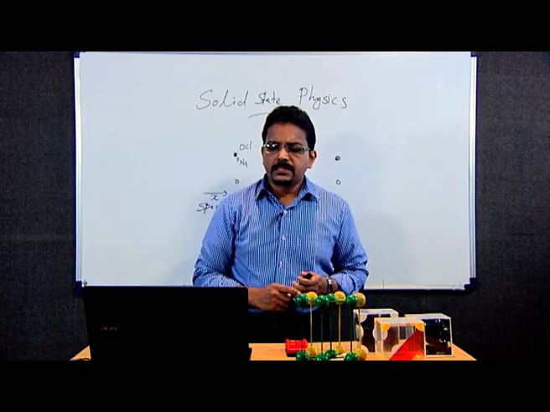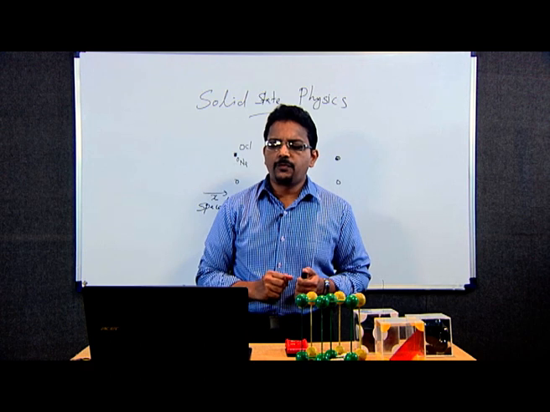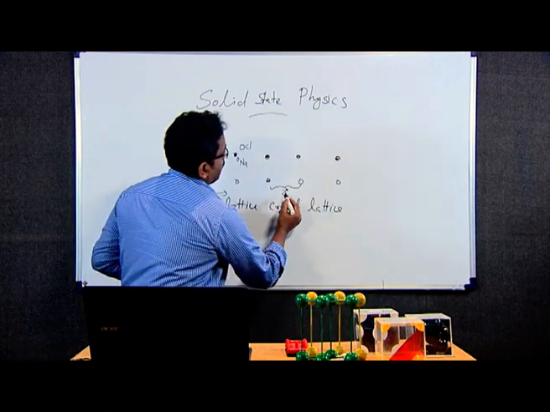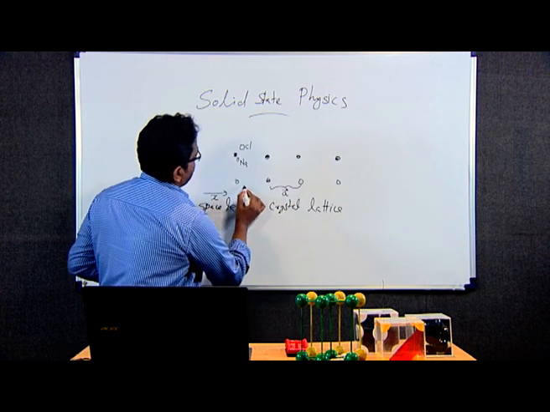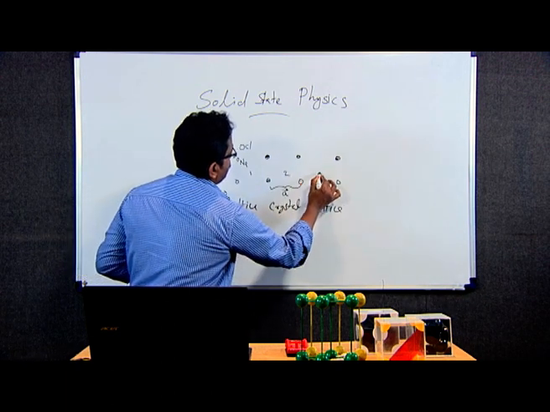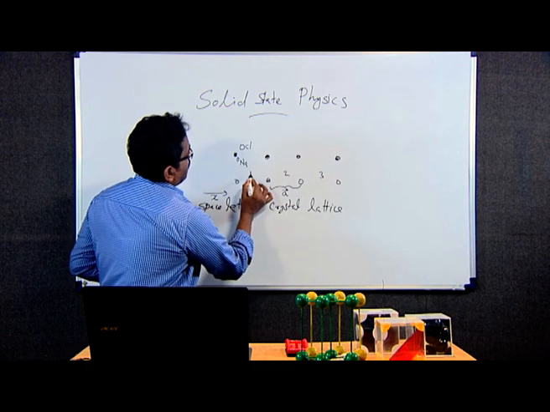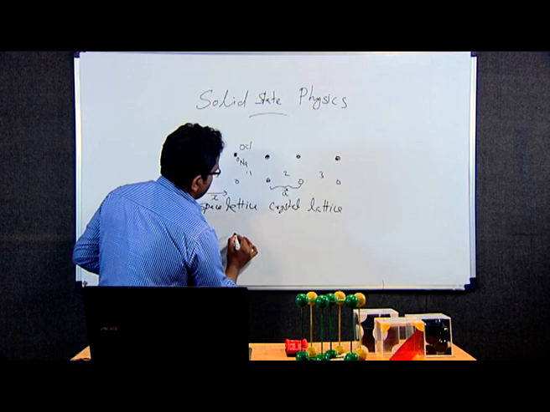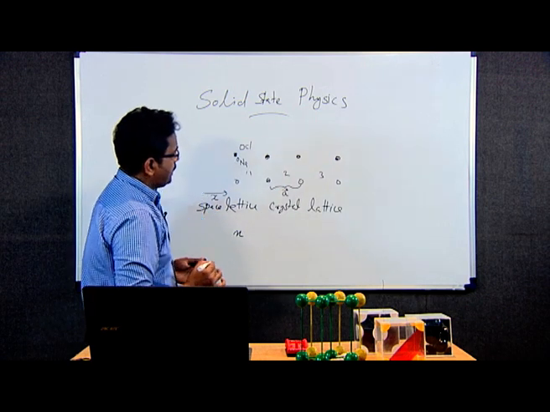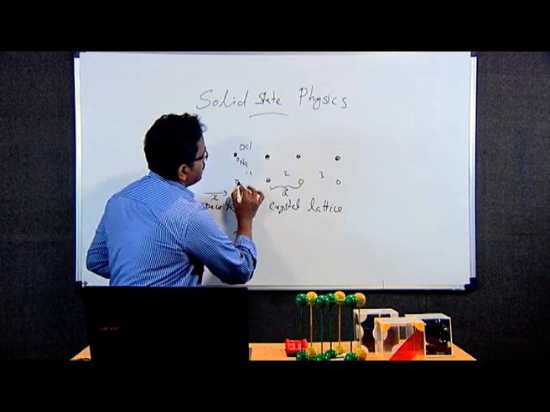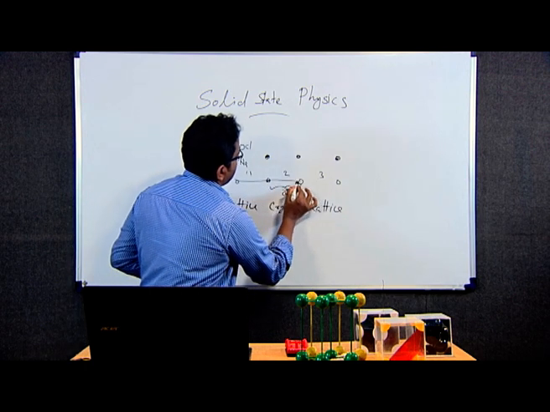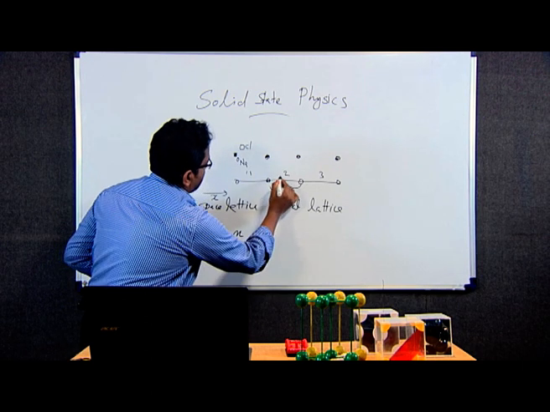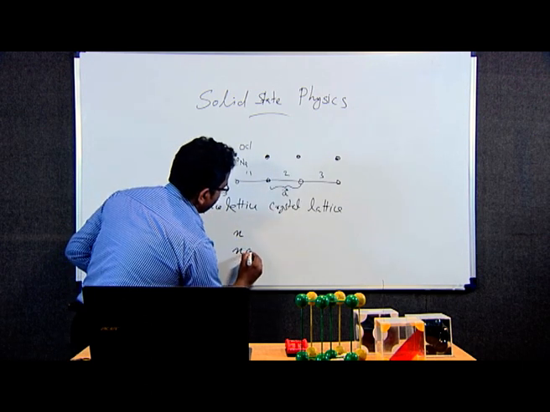In a 1-dimensional lattice, a translation of this A, here we can see 1, 2, 3, then simply we can call this 1, 2, 3 as n, an integer. So, we can call this total distance n into A.